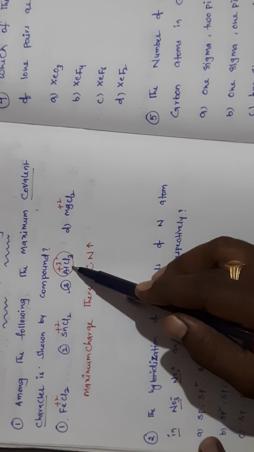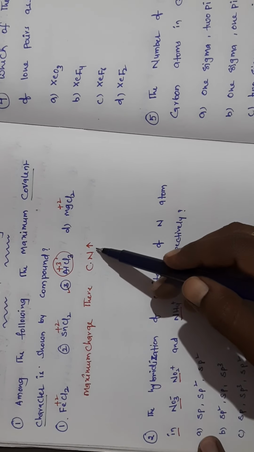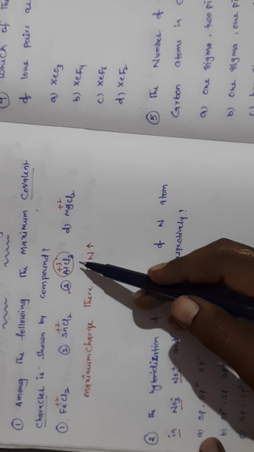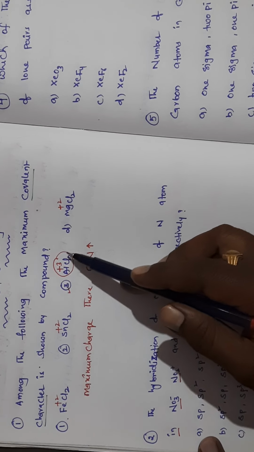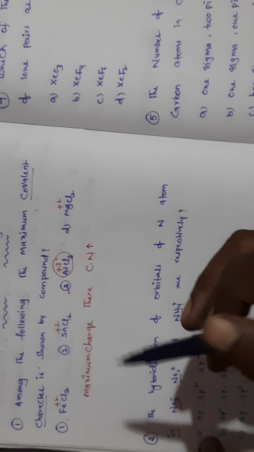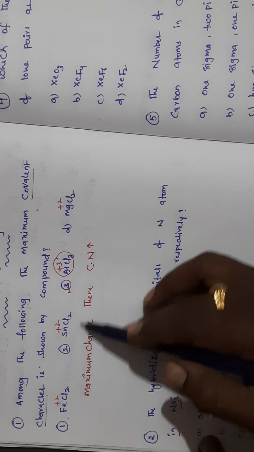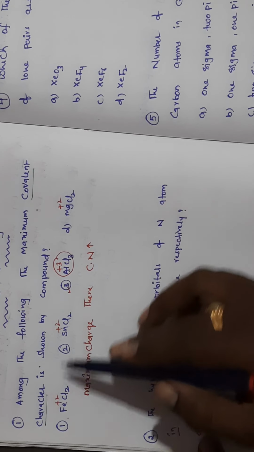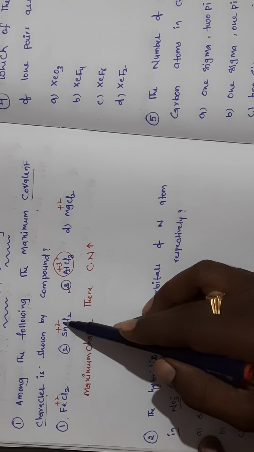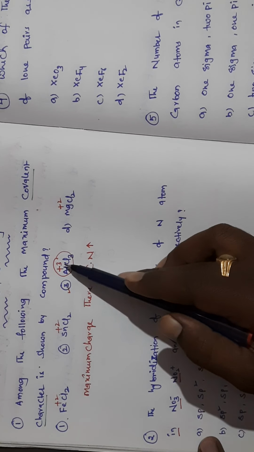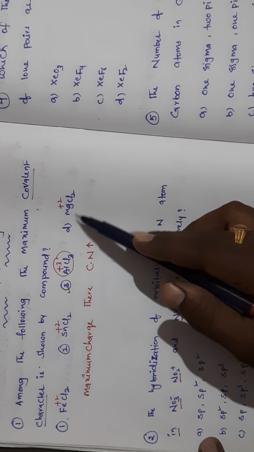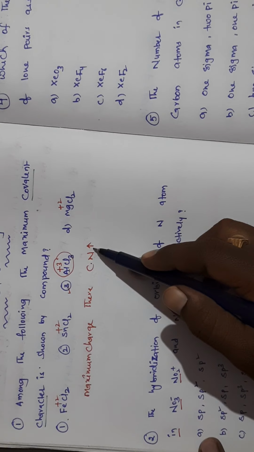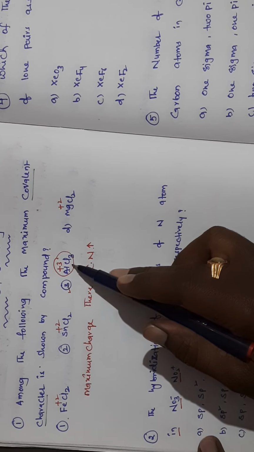Where the cation charge is maximum, that should have more covalent nature. When you explain covalent nature with respect to the anion, where a large size anion is there, it will have more covalent nature. Here I am explaining with respect to the cation, so I am selecting aluminum, because in iron +2 charge is there, in stannous +2, here +3 charge is there, and in magnesium +2 charge is there. Where the charge is maximum, the covalent nature will be maximum. So aluminum chloride is the answer.